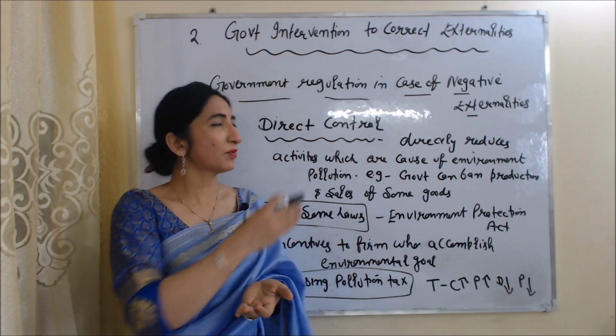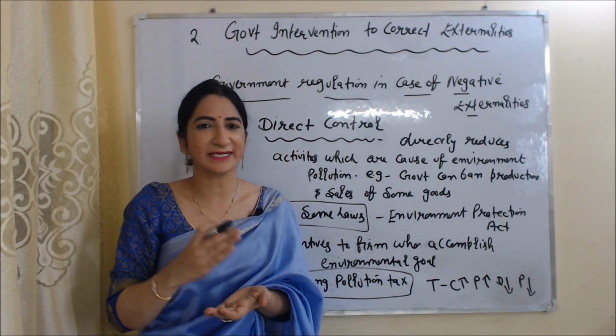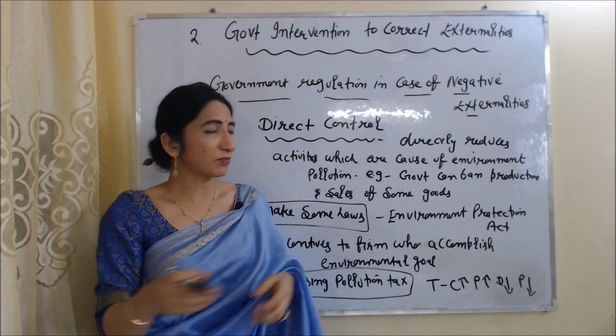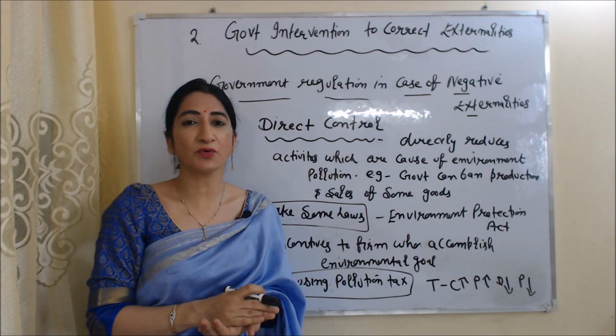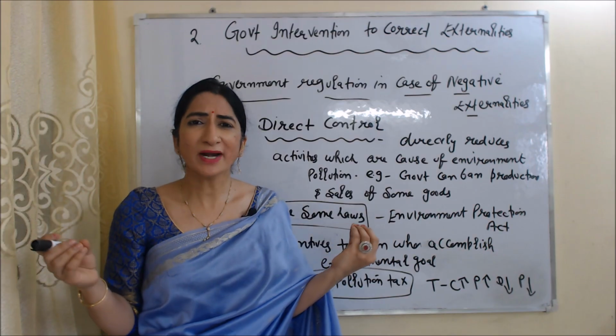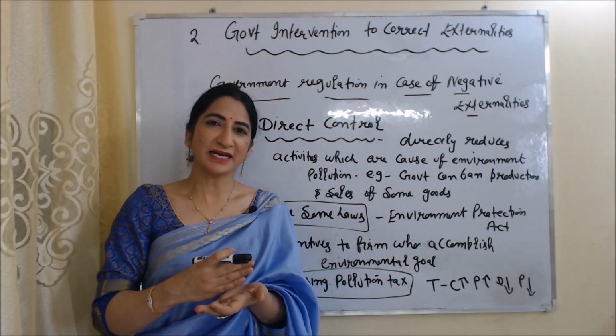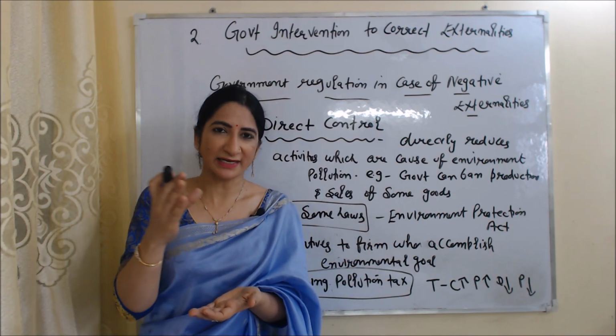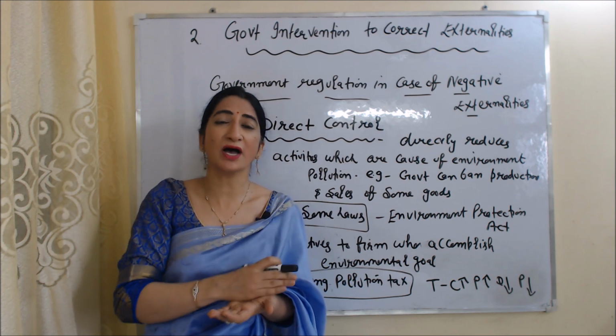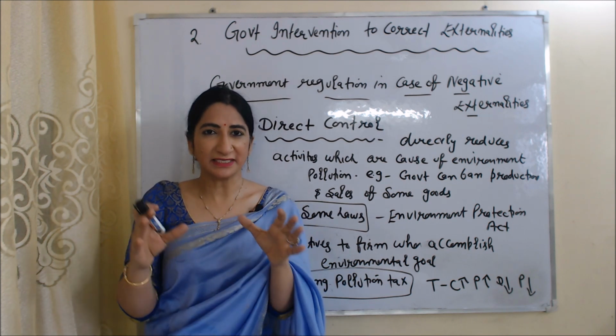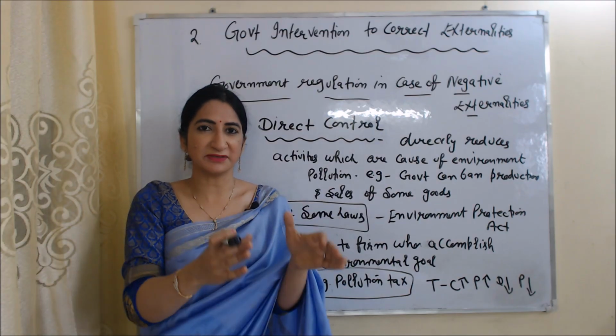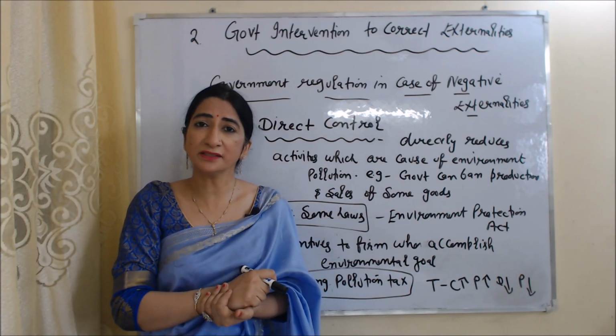Now we are going to talk about government intervention to correct externalities, in which we will talk about government regulation in case of negative externalities. What are negative externalities? Negative externalities means when an activity generates loss to an unrelated third party.